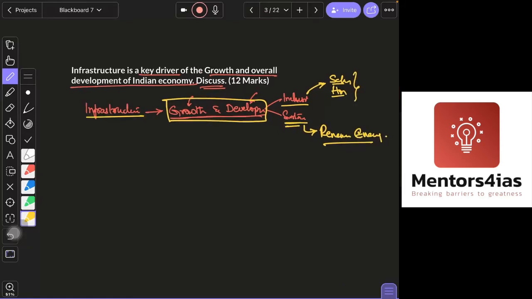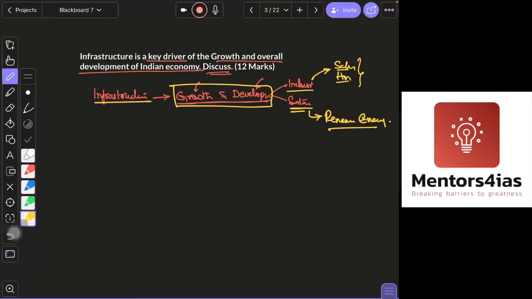In that context, you should be able to start either by saying what infrastructure is and what it includes, or by defining growth and development. A simpler way here, because there's no context per se, it's a very general topic. In the previous one, the 1990s was a context, so you could give that context as an introduction, or give some data relating to the 90s. Whereas here, since it's a very general and static topic, you can just start with a definition.